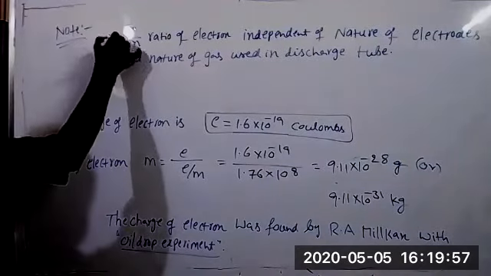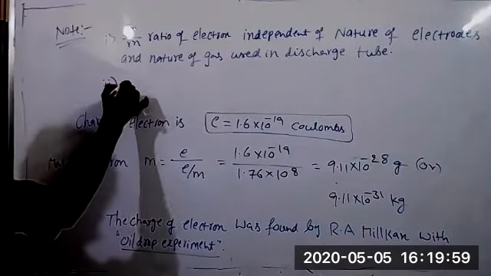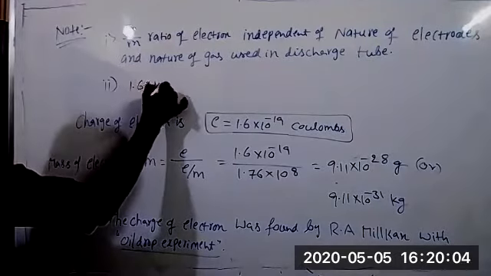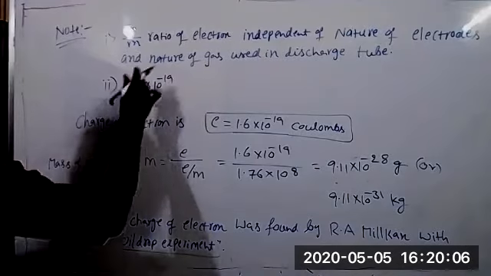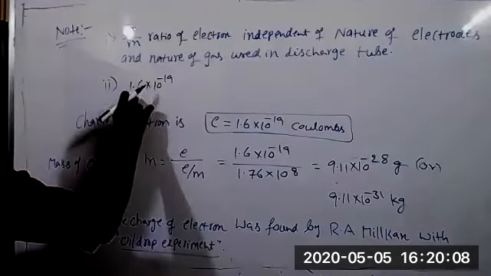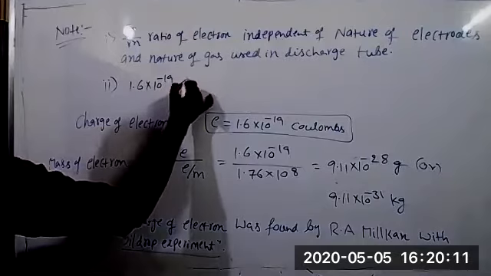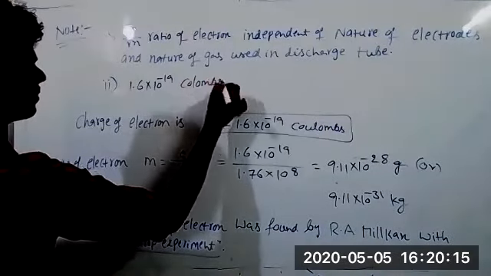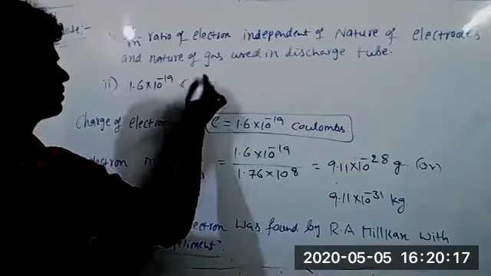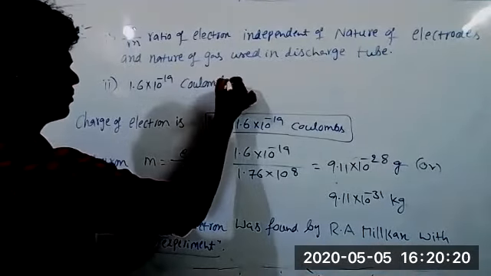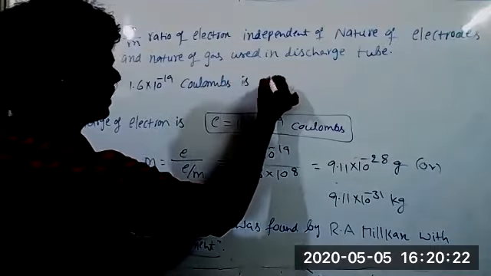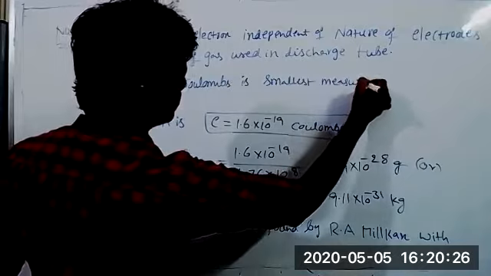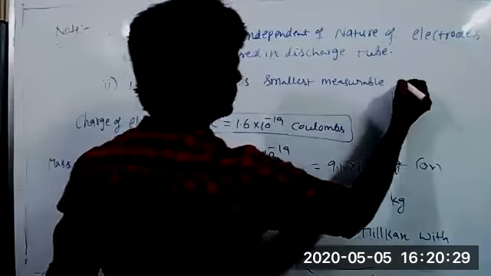If you want to note, 1.6 into 10 power minus 19 coulomb is the smallest measurable charge.